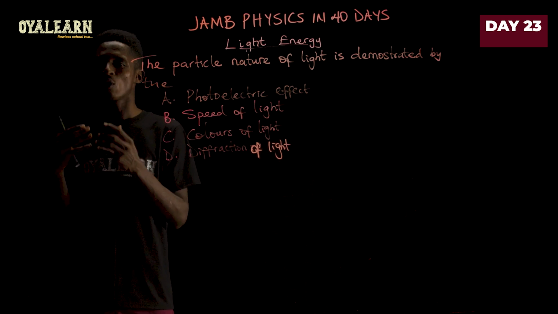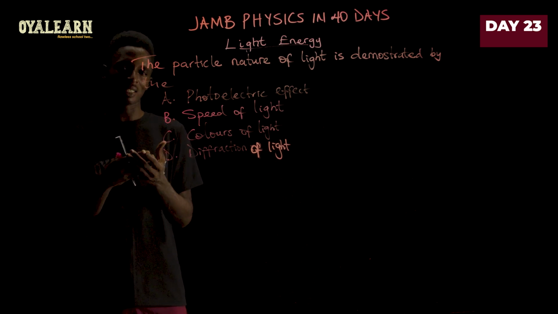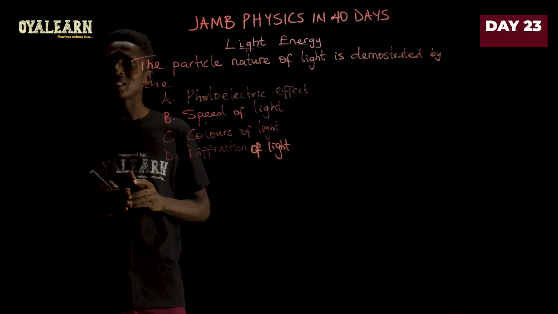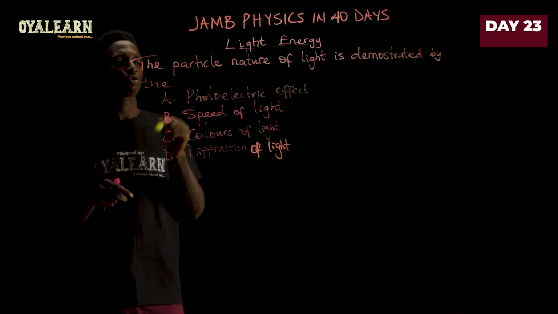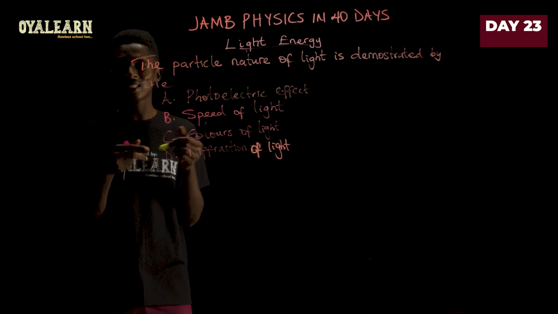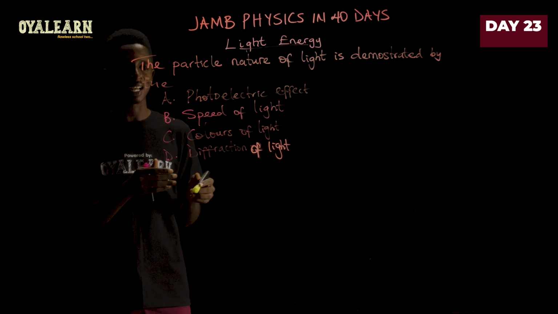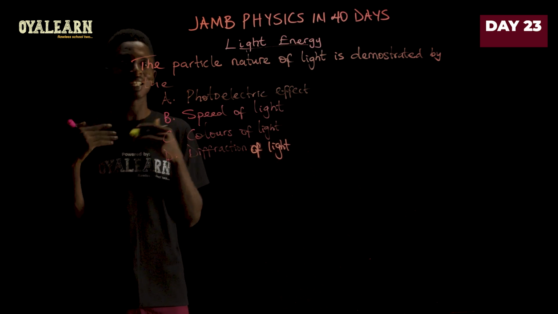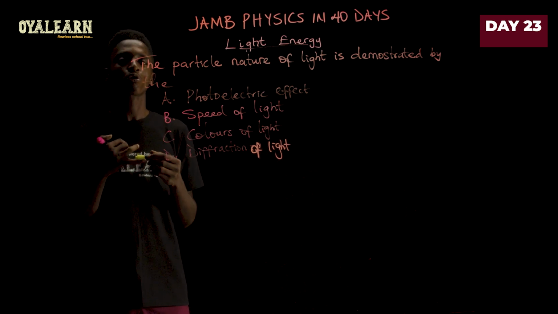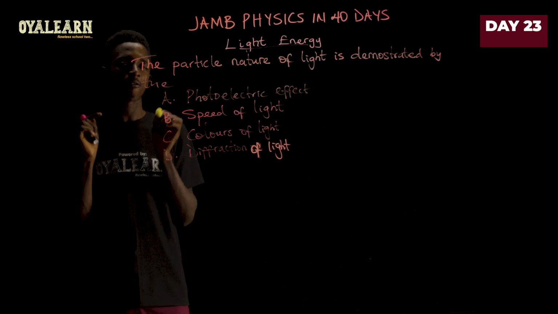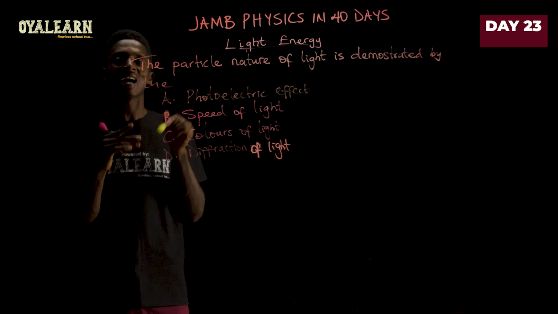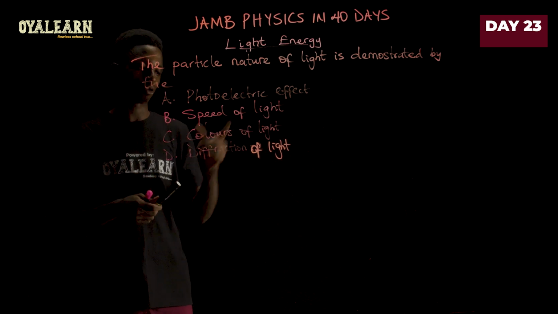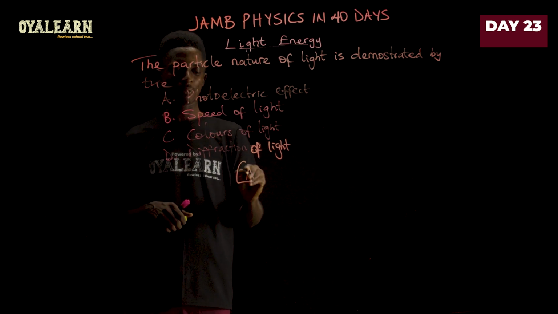Because when those electrons are collected in a current, it produces electricity, right? That is production of electricity by beaming light onto a metal surface, right? So that is the photoelectric effect, and it is credited to Albert Einstein. So when we're looking at the particle nature of light, that tells us that light has a duality. We can consider it a wave, and we can also consider it as particles known as photons, right? So the particles of light are called photons, and that is explained by the photoelectric effect. So the answer in this case is option A.